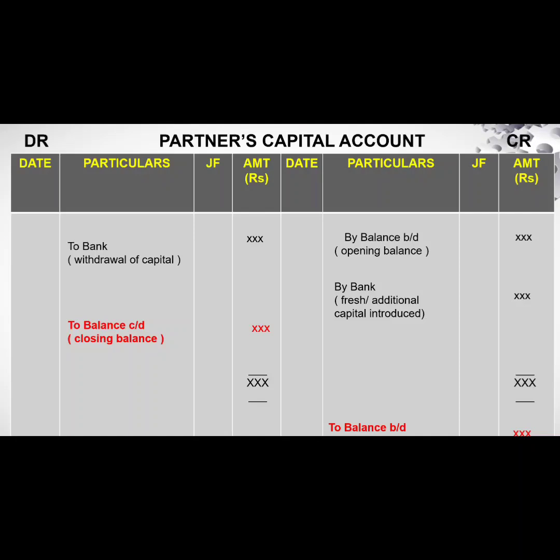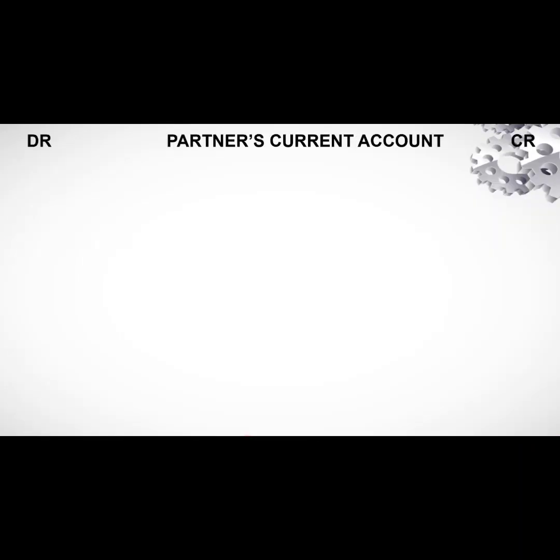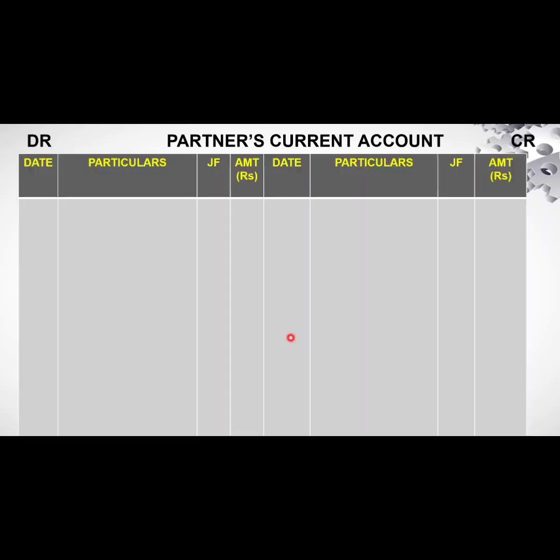The second account which we will be preparing is called the partner's current account. As we had seen, the remaining adjustments related to partners will be recorded under the partner's current account. Again, here it is the same ledger account format. You have the debit and credit side. The heading will be partner's current account. On the debit side, it is date, particulars, journal folio, amount, and on the credit side again date, particulars, journal folio, and amount. So what are the entries? We'll now go on to see the entries.